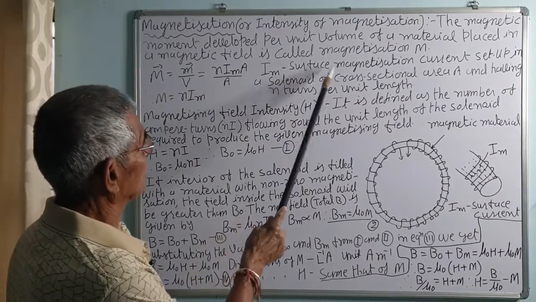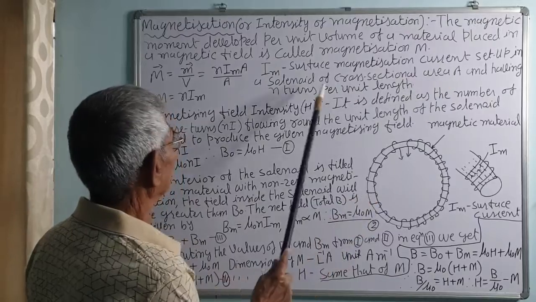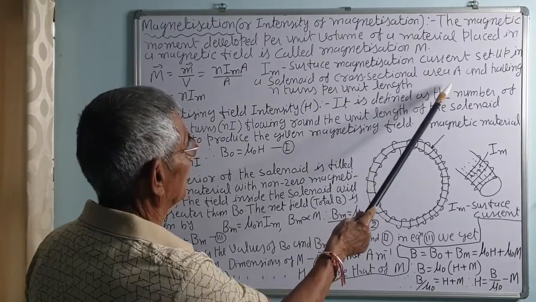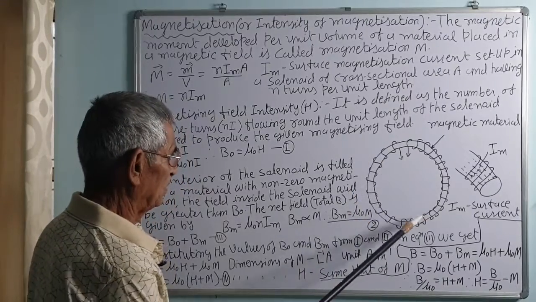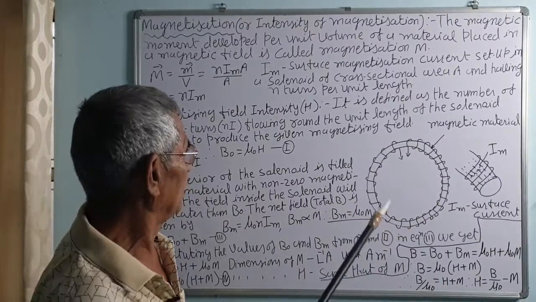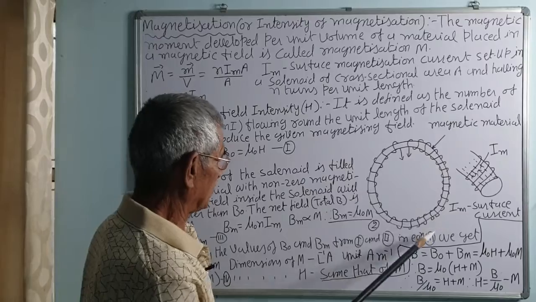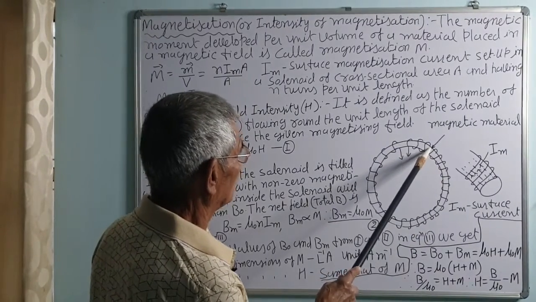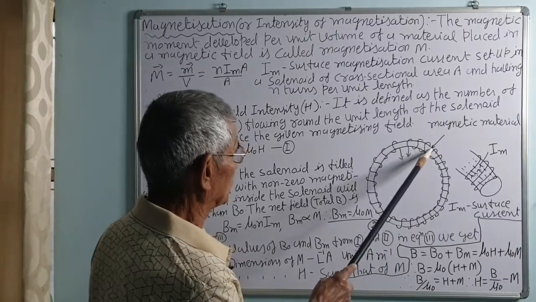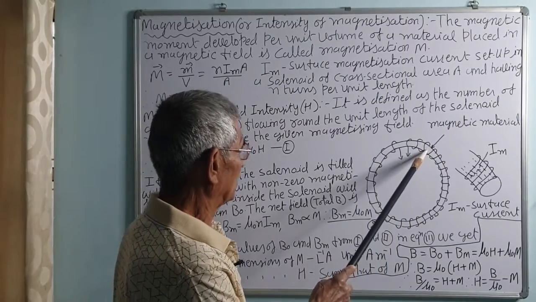If Im is the surface magnetization current set up in the solenoid of cross sectional area A and having N turns per unit length, say this is a solenoid, then when current is passed, the iron core, the magnetic material, will be magnetized.